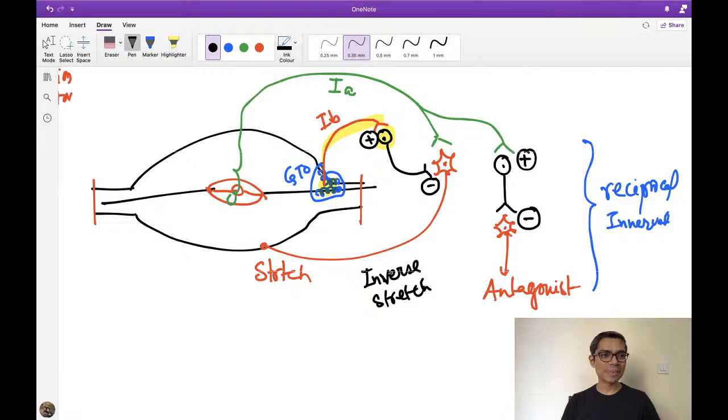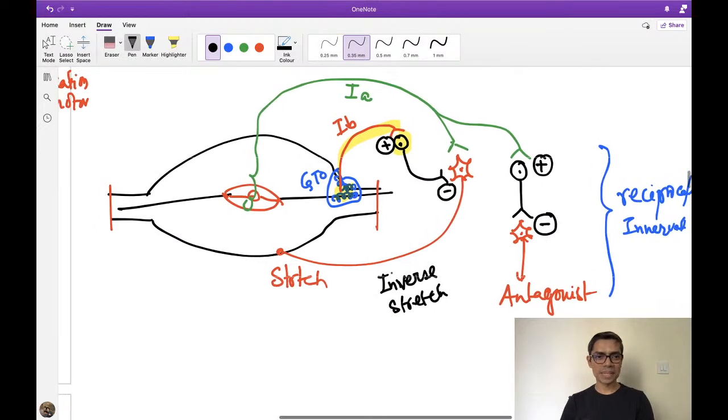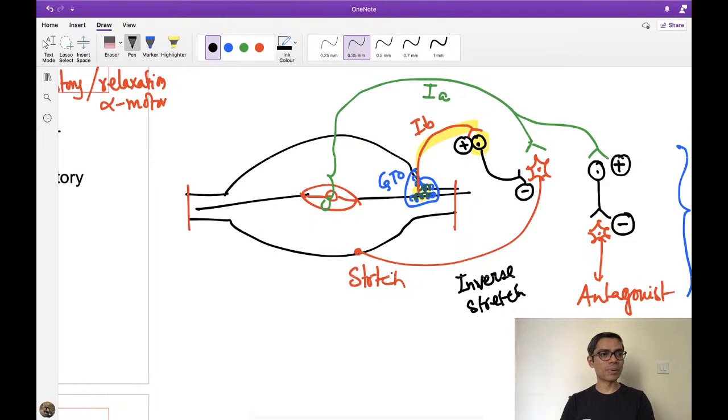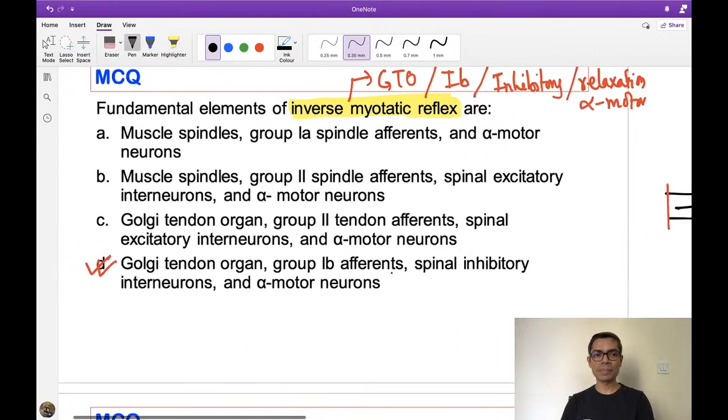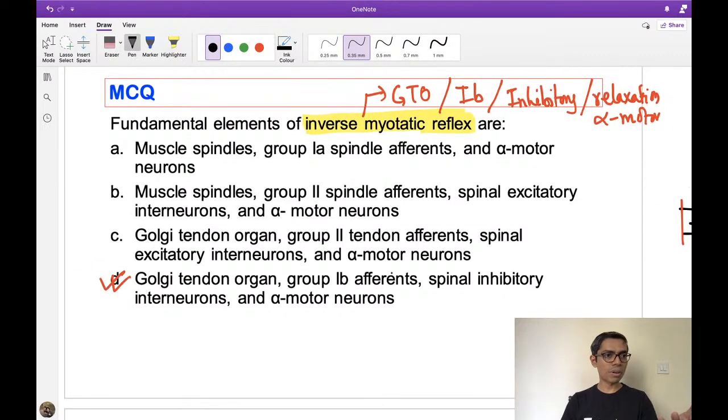Okay? Now you should not make any mistake here. I hope this is clear to all of you. This is a very, very simplified diagram. You try to draw it yourself, okay?